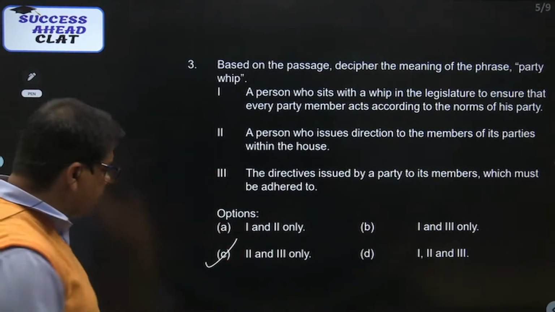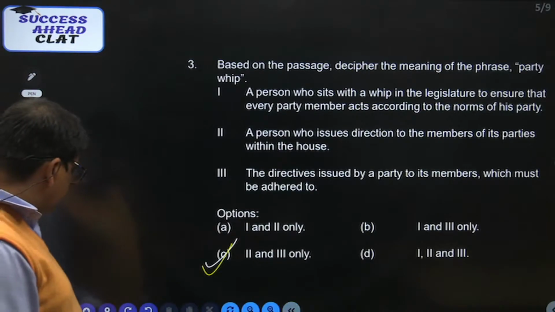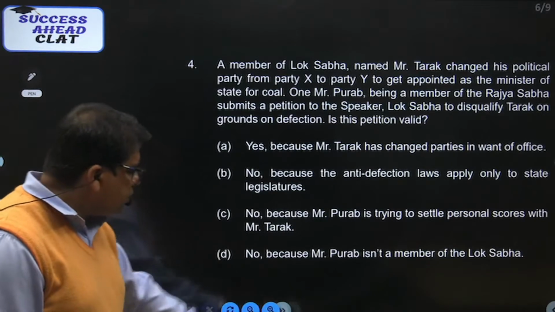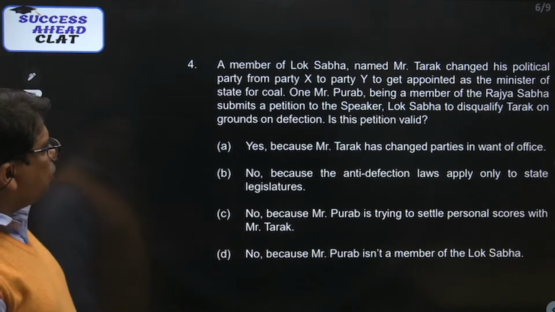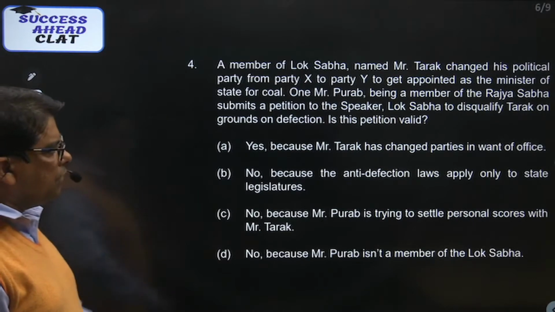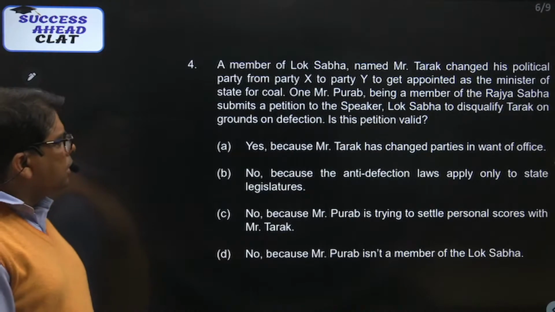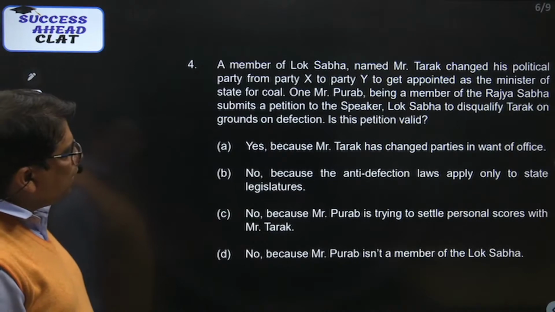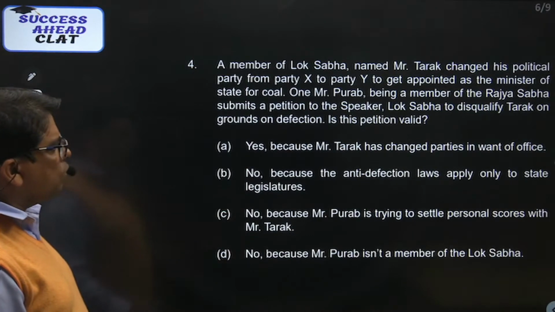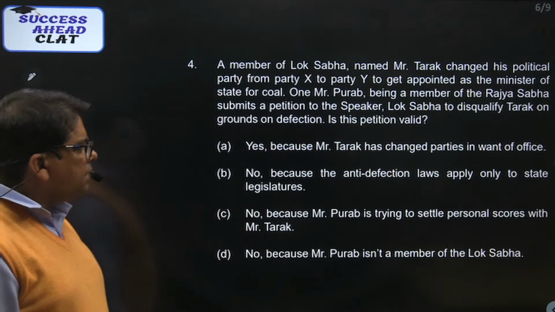So therefore in this case the right answer would be option number C. तो ये आ गया आपका आंसर। So this way you are supposed to find out the answers of the questions. Go to the next question, question number 4. A member of Lok Sabha named Mr. Tarak changed his political party from Party X to Party Y to get appointed as the Minister of State for Coal. बढ़िया है। One Mr. Pura, being a member of the Rajya Sabha, submits a petition to the Speaker, Lok Sabha, to disqualify Tarak on the grounds of defection. Is this petition valid?